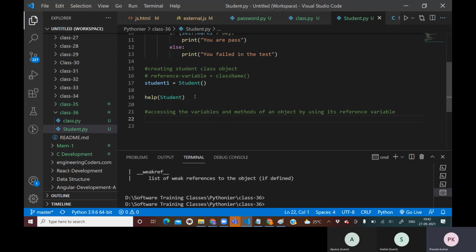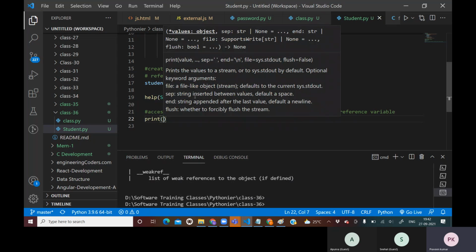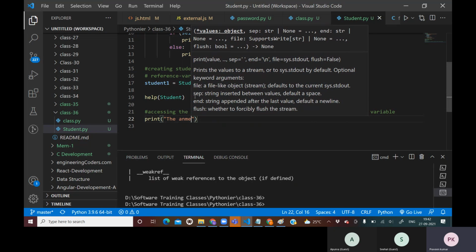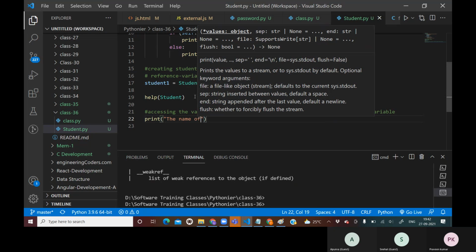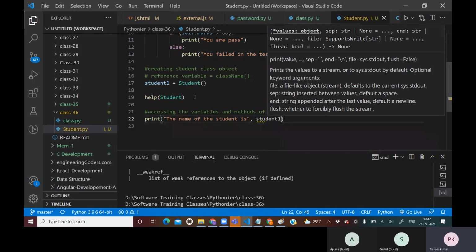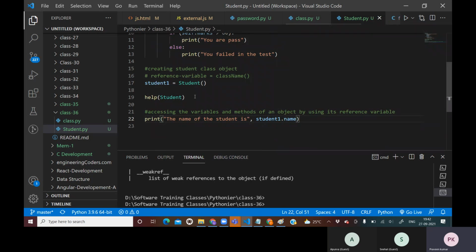I want to access the properties, so I will say print, the name of the student is, and then student one dot name, because I want to know the name of the student one object.